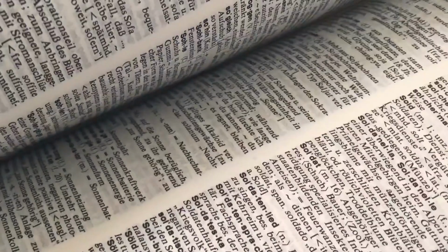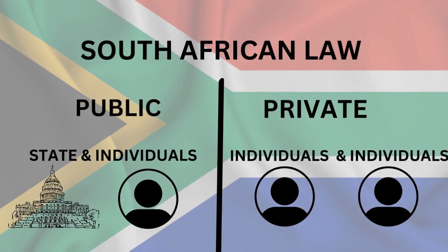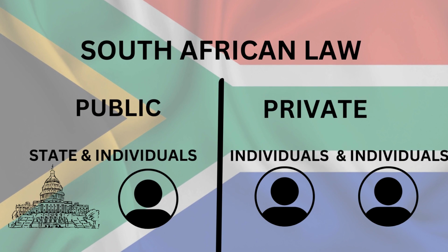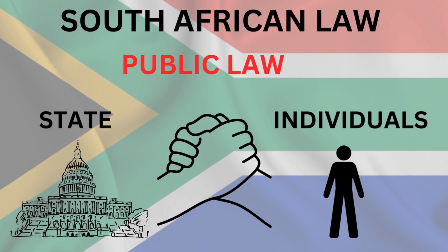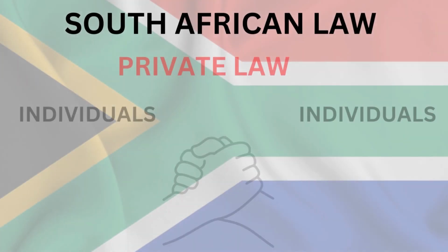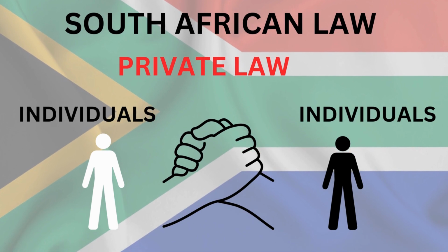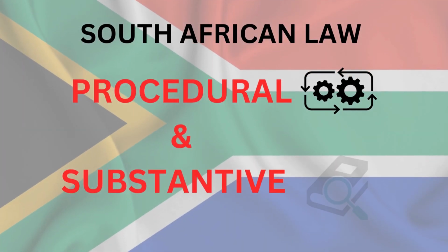In South Africa, we divide law in two ways. The first way is public and private law. Public law is the law that deals with the interactions between the state and individual. Private law, on the other hand, deals with interactions between individuals and other individuals. The second way to divide South African law is procedural law and substantive law.